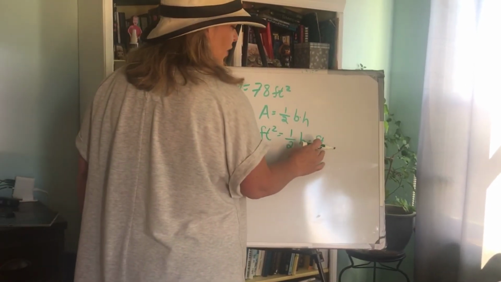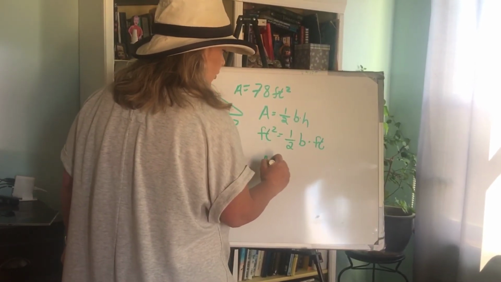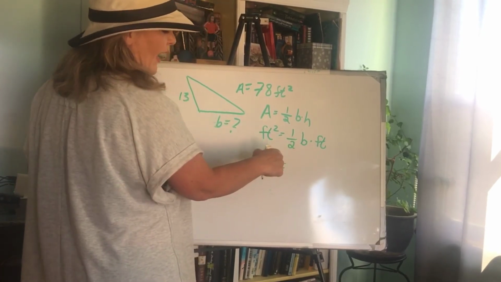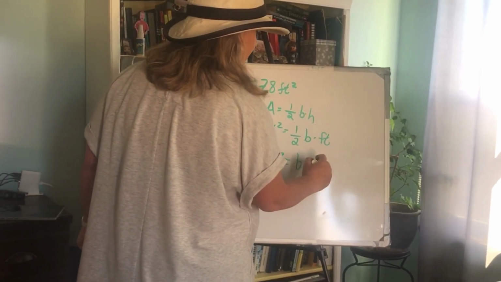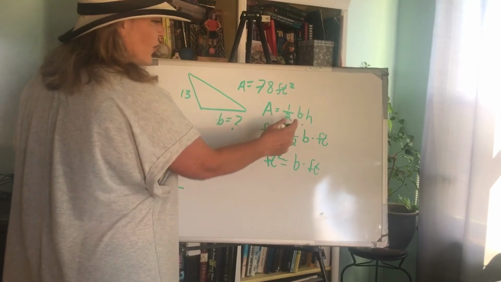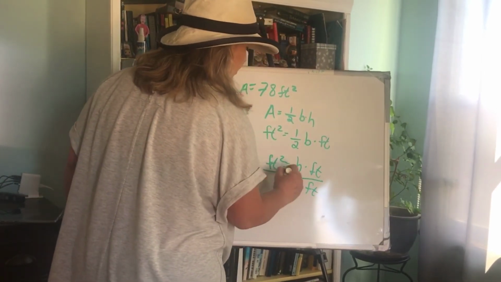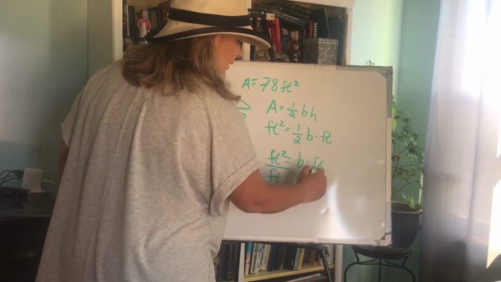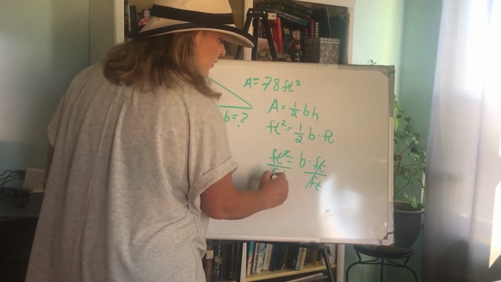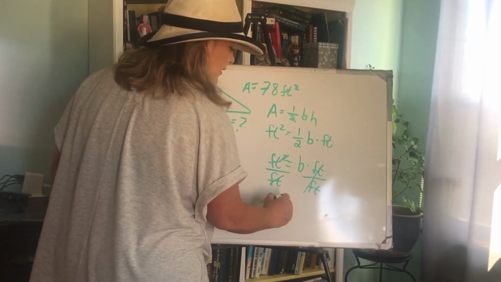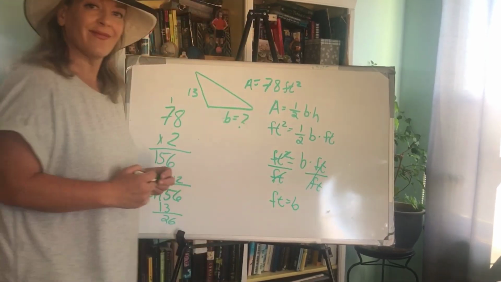What we're looking for is the feet. So I have feet squared. This constant doesn't have any units. B times feet. So then when I divide both sides, I take the reciprocal, the inverse, I should say. These cancel out. This foot cancels out, and I'm left with feet for B.